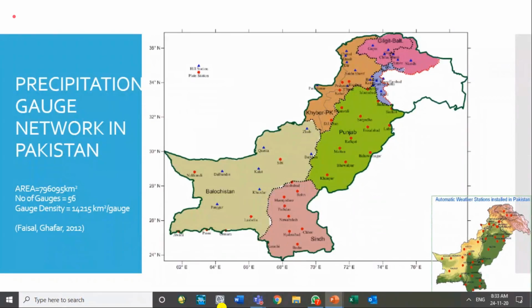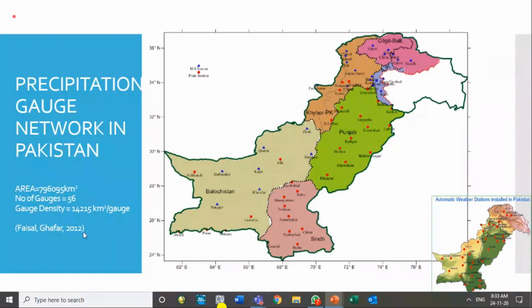There are rain gauges installed by other departments also, so those are not shown over here. These are stations measuring the rain, controlled by the Pakistan Meteorological Department, and I have taken this figure from their website.